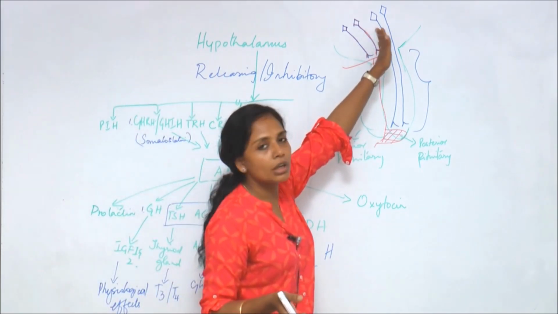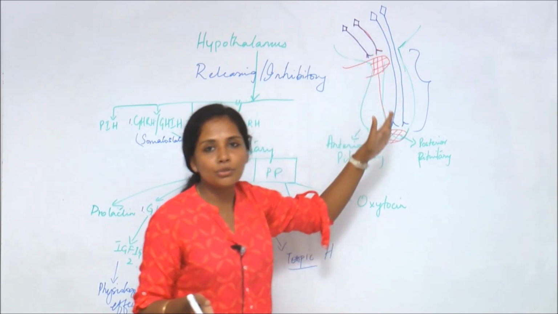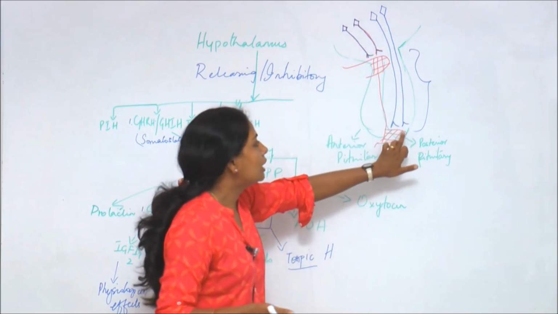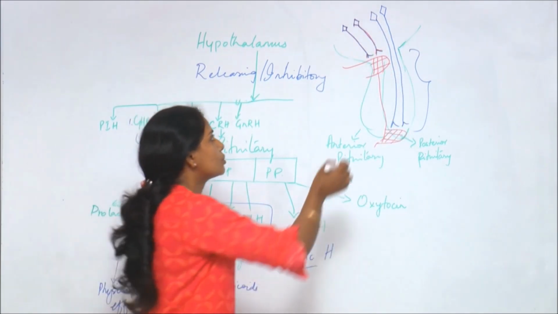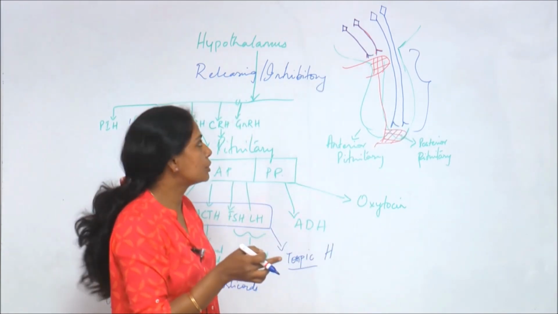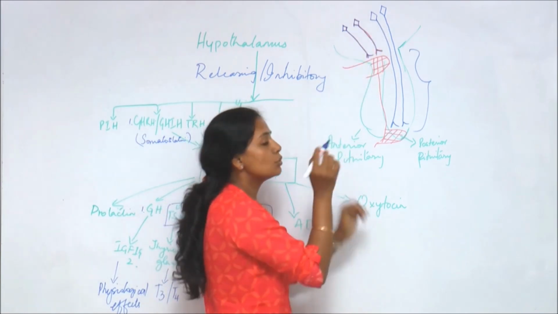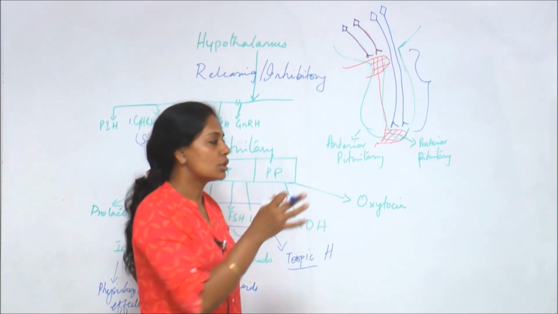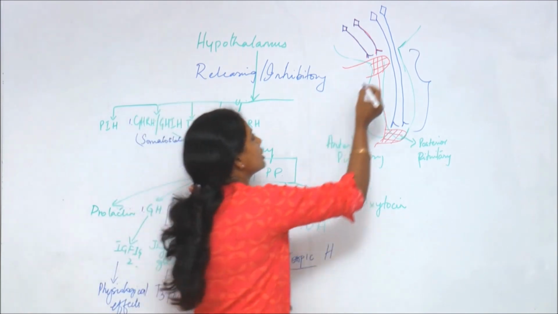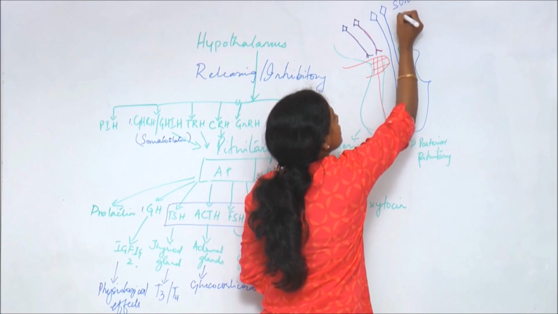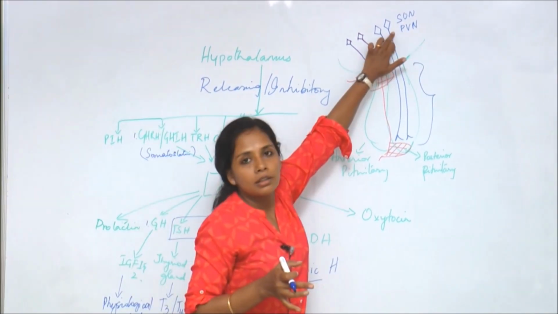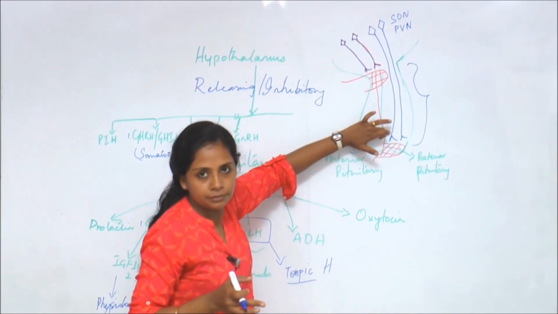Whereas the relation of the hypothalamus to the posterior pituitary is neural. The nerves which start in the hypothalamus will end in the posterior pituitary. So long axons from the hypothalamus will go up to the posterior pituitary. The two main nuclei of the hypothalamus which connect with the posterior pituitary are the supraoptic nucleus and the paraventricular nucleus. These two nuclei will carry their axons into the posterior pituitary.